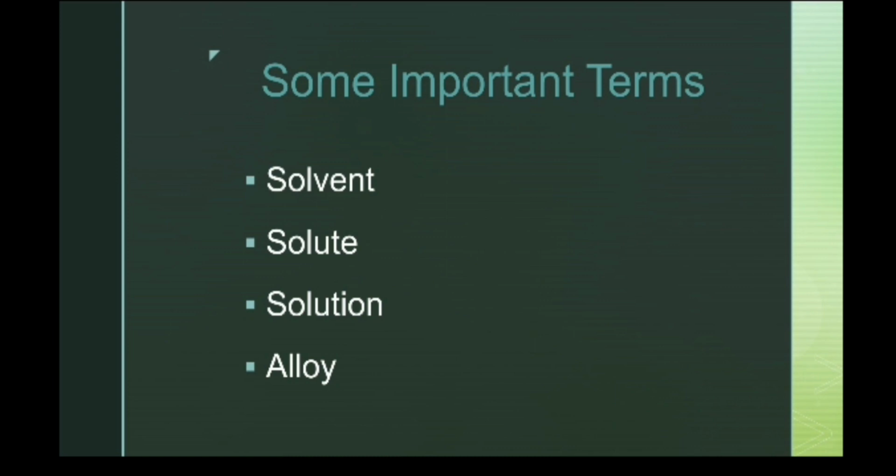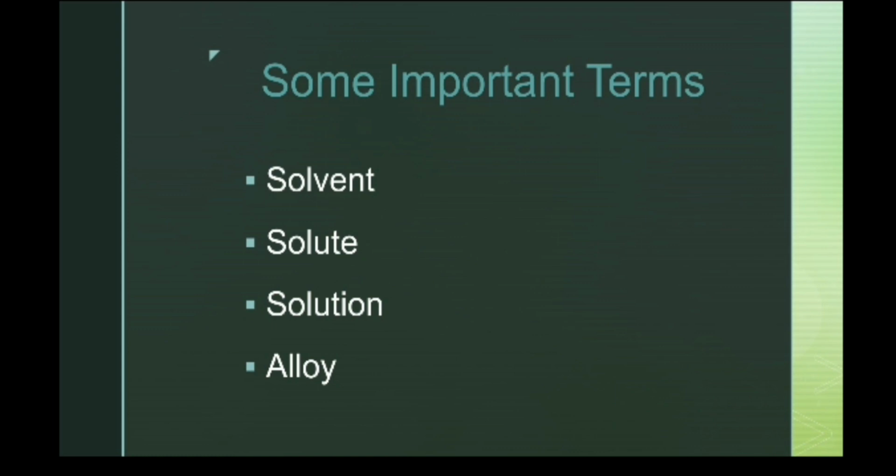Some of the important terms regarding this chapter are solvent, solute, solution and alloy. Let us briefly discuss them one by one. First of all, what is a solution? A solution has solvent and solute as its components. It is a homogeneous mixture. A homogeneous mixture which has solvent and solute as its components is known as a solution. The best examples for a solution are lemonade, soda water, etc.